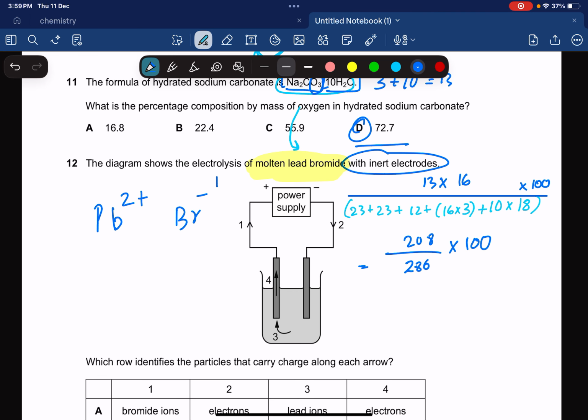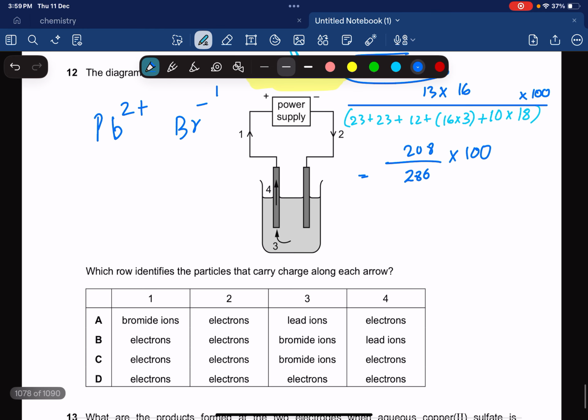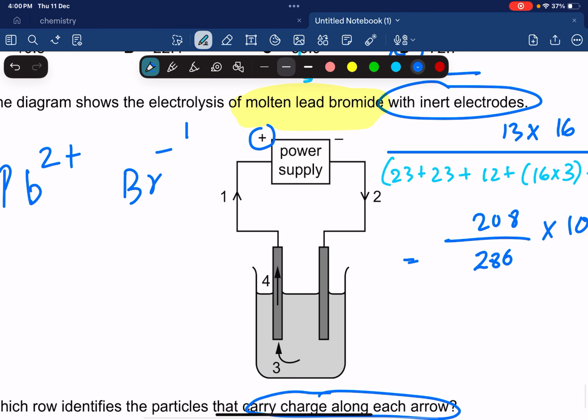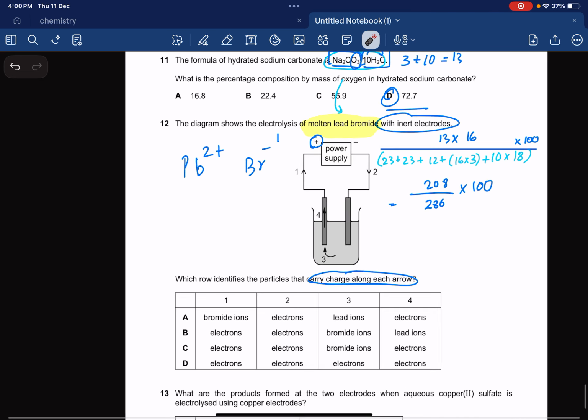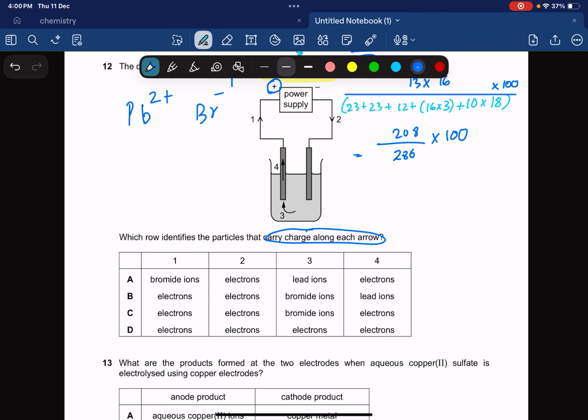Now which one identifies the particles that carry charge along each row? You know one thing for sure, that this one is the positive electrode. Which ions are going to be attracted, bromide or lead? Positive is going to be attracted to negative ions. So over here at 3, the ions coming towards this part are going to be bromide ions.